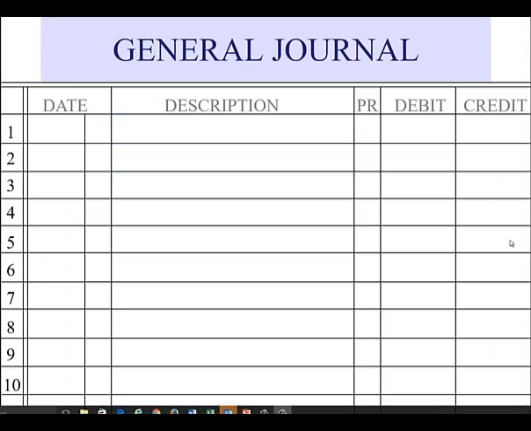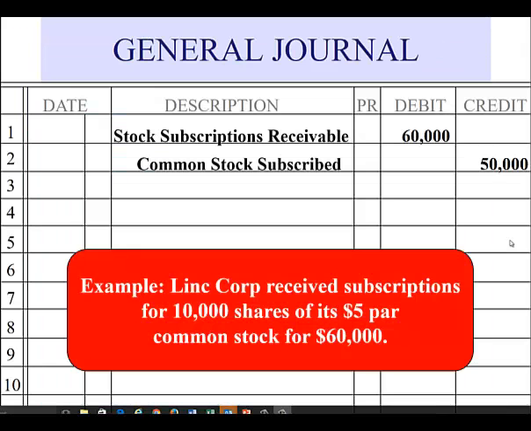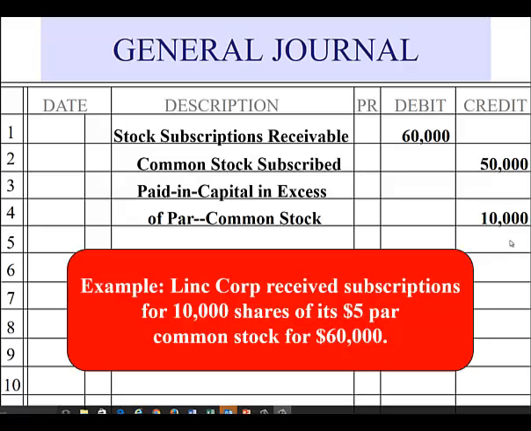So let's look at an example. And it's very similar to a stock issue. Link Corp received subscriptions for 10,000 shares of its $5 par common stock for $60,000. So we are going to issue these subscriptions, and it looks a lot like an actual stock issue, except we're not receiving any cash.